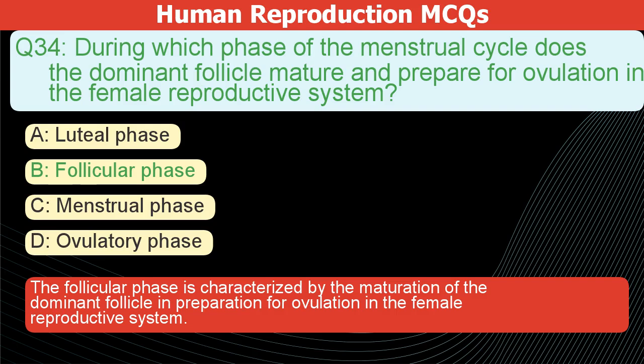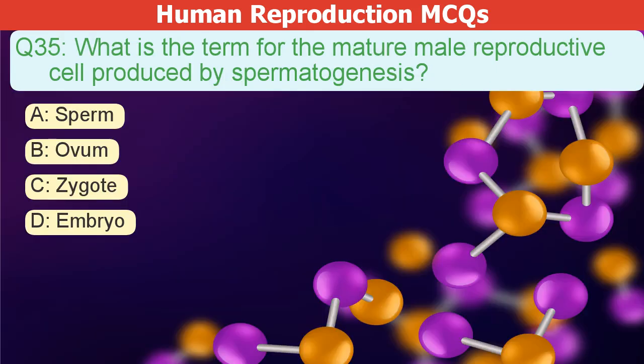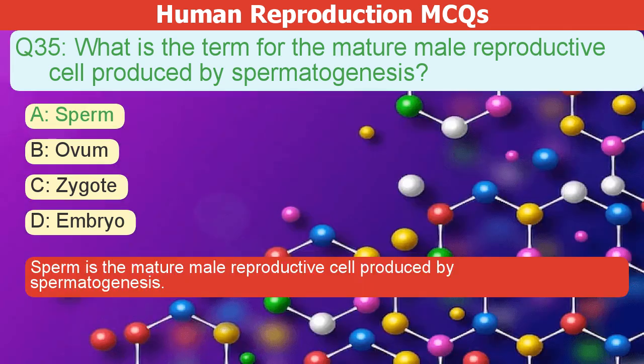What is the term for the mature male reproductive cell produced by spermatogenesis? A. Sperm. B. Ovum. C. Zygote. D. Embryo. The correct answer is A. Sperm is the mature male reproductive cell produced by spermatogenesis.